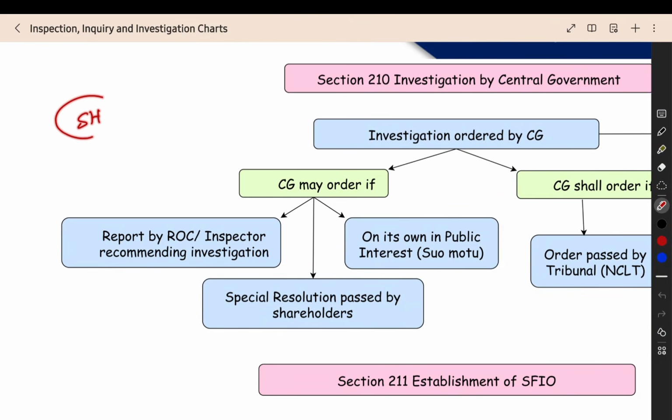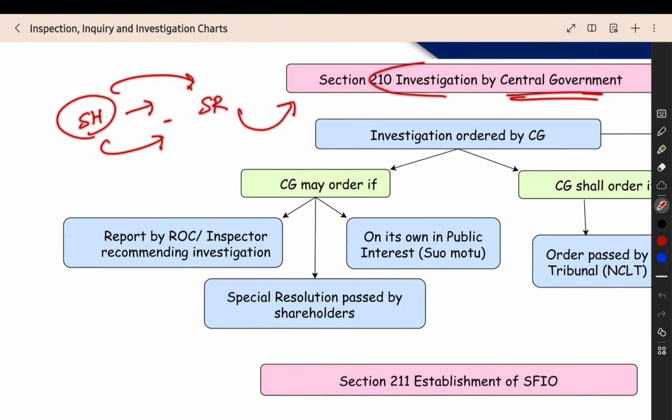The shareholders think that something is wrong with the company. Some business which they did not authorize, which is not there in the MOA, AOA, is being run in the name of the company. If they have some doubt like that, that some kind of fraud is happening in the company, then they will pass a special resolution, and based on that special resolution, the central government can start the investigation.